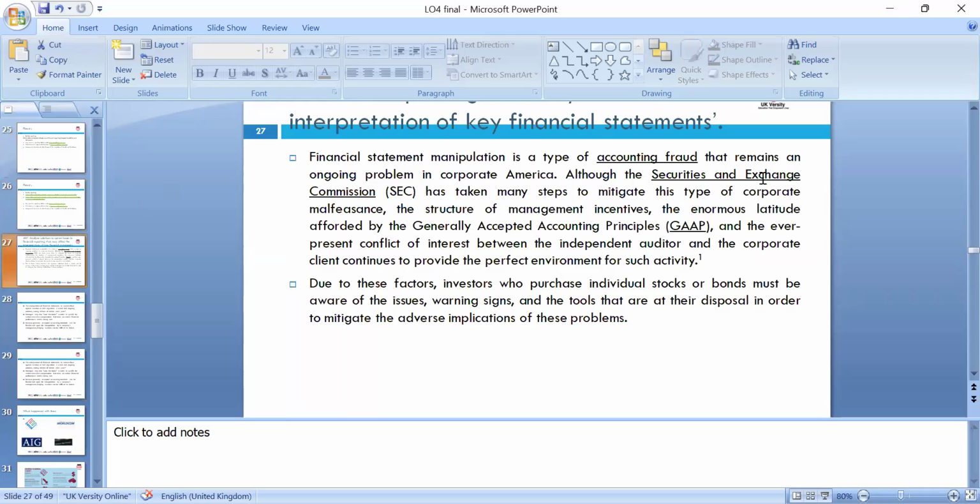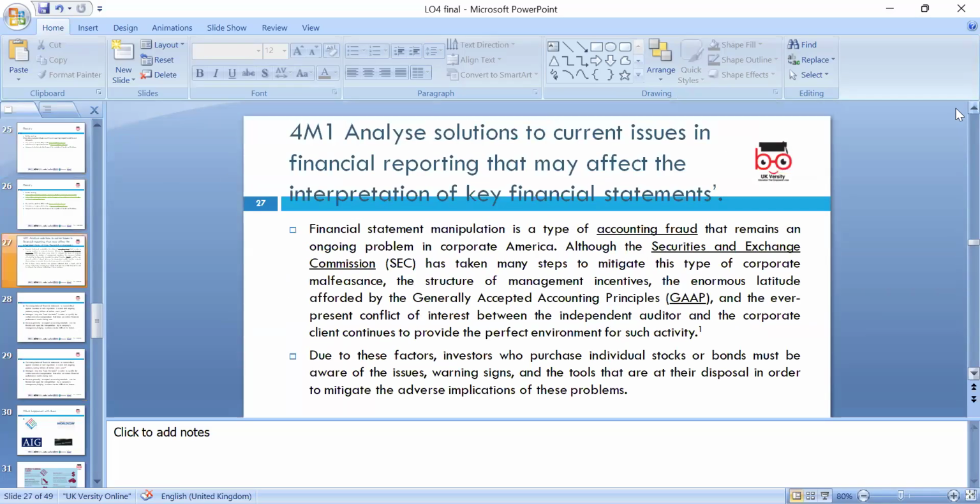Okay, so interpretation of the ratios, quite good. If you want to work toward the merit criteria, we can look at the solution of current issues. Financial reporting may affect the interpretation. Of course, if accounting standards change, like inventory should be valued using first in first out or the average cost method.